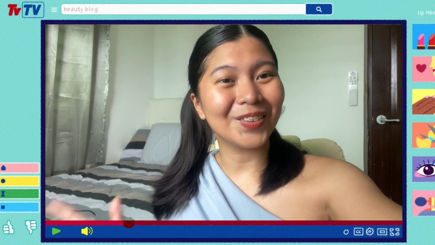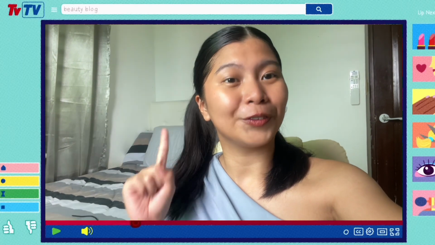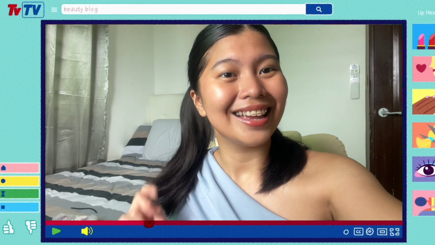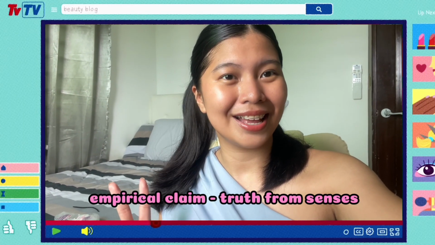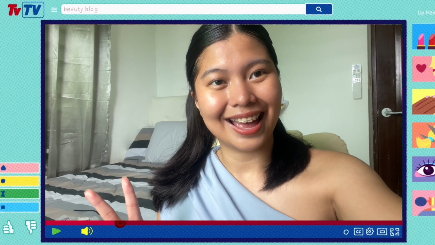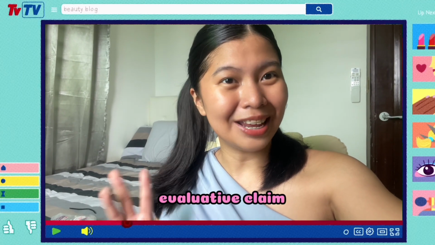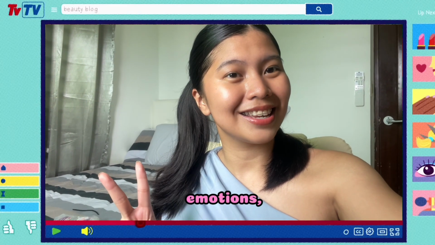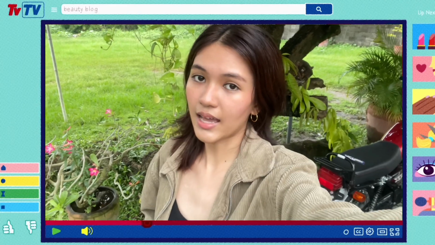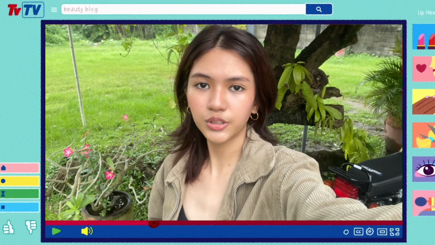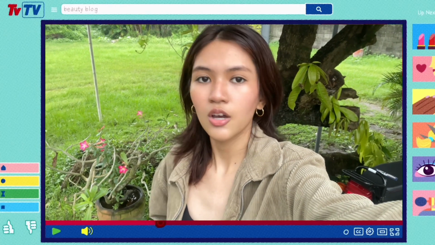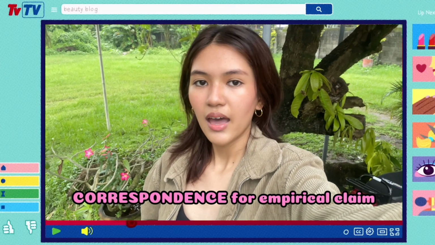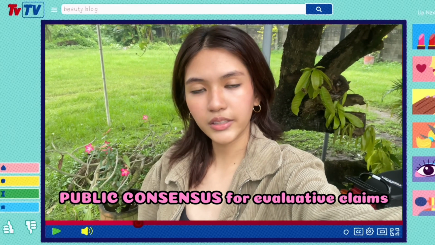So, we've got 3 types of knowledge claims. First, analytic claims, where the truth comes from definition and logic. Next, empirical claims, where you can check with your senses. And lastly, the evaluative claims, where you can base things on values, emotions, and public agreement. Exactly, and when it comes to evaluating the truth of each, you've got different methods. Coherence for analytic claims, correspondence for empirical claims, and public consensus for evaluative claims.